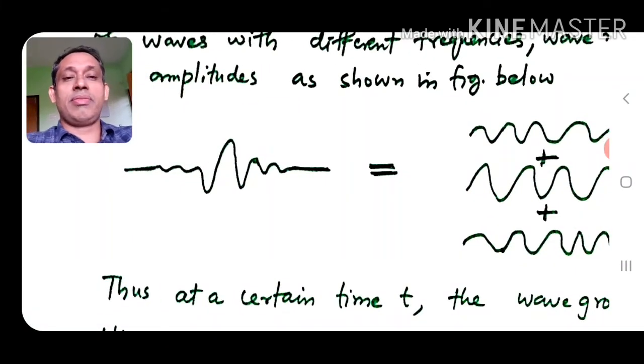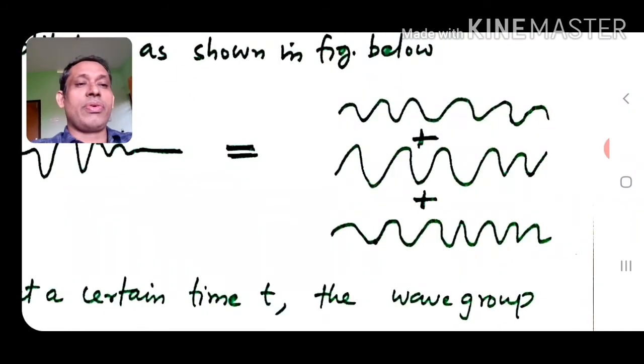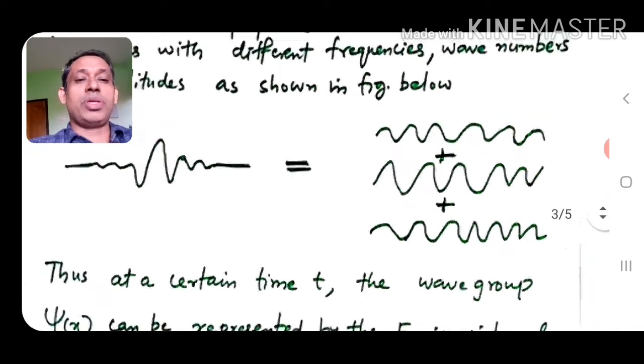Here on the left hand side we have the wave group, and on the right hand side we are adding several waves. The plus sign means we are adding waves of different frequencies or wavelengths and amplitudes.